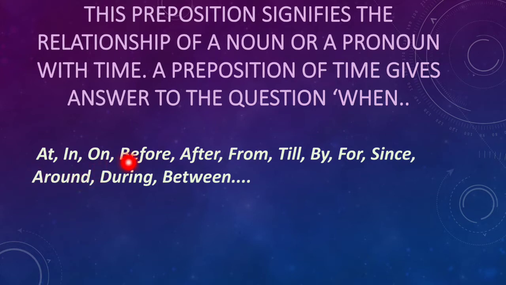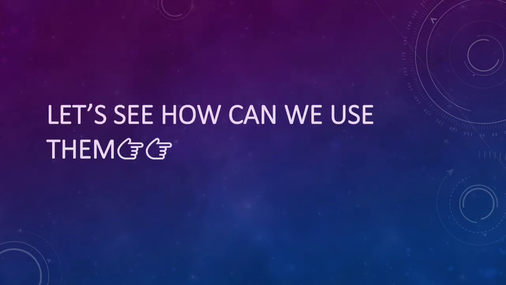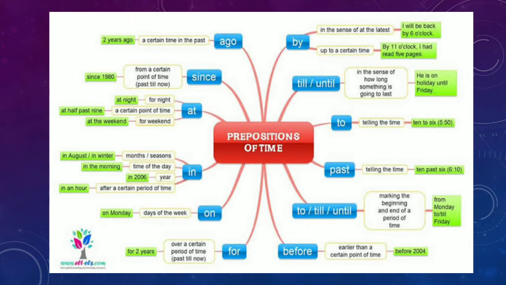At, in, on, before, after. You can see these are all also part of the prepositions of place, right? But we also use them as prepositions of time: from, till, by, for, since, around, during, between. So how can we use them? Let's see the examples and the different types. So these are the prepositions of time, right?